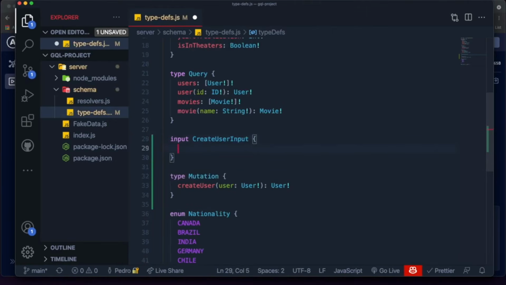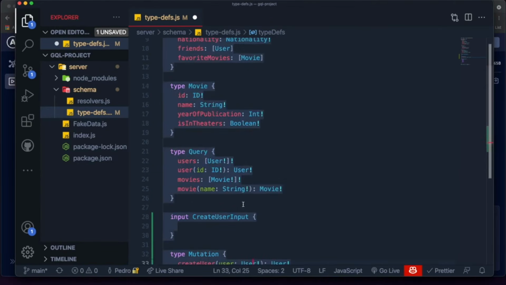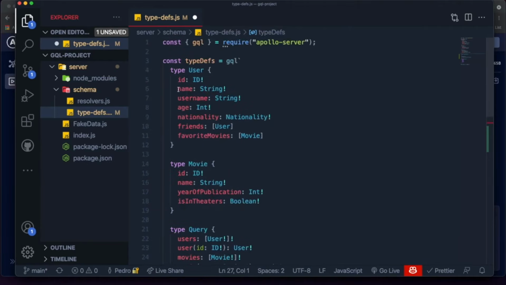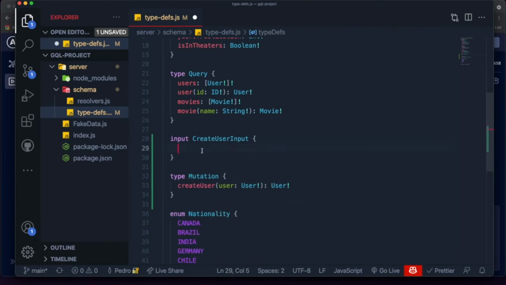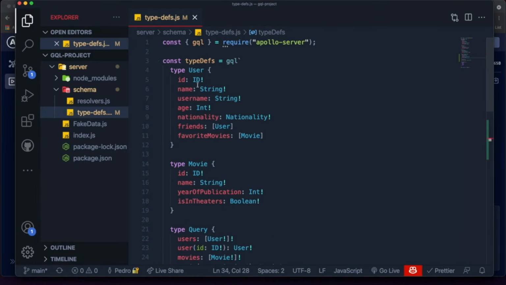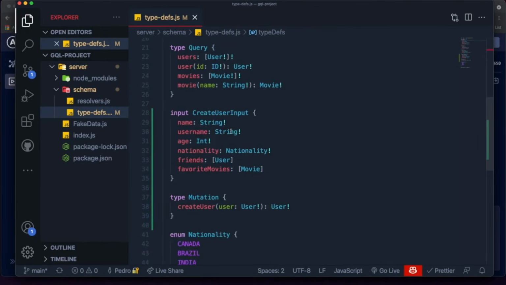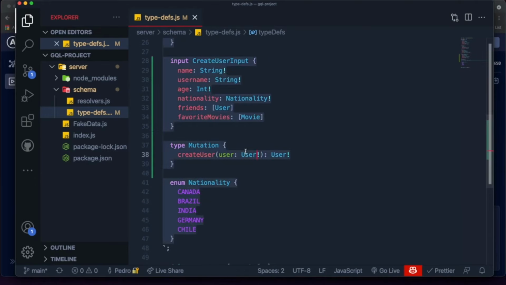Just open and close curly braces like this, and then we can specify which fields we want to use to create a user. Now, I understand that this might seem redundant because literally what we're doing over here is just copying and pasting this over here, and the only thing we're not gonna add for the input is the ID, because you shouldn't be passing an ID. You shouldn't need to know the ID whenever you create a user. But there are many practical reasons why you need to use an input instead of just directly putting the type as the argument over here.